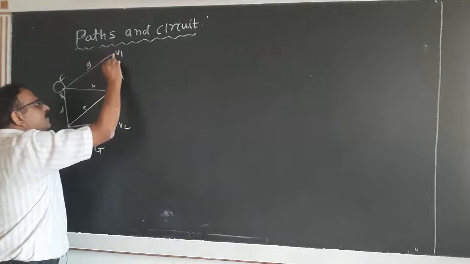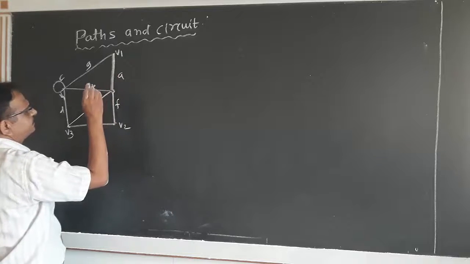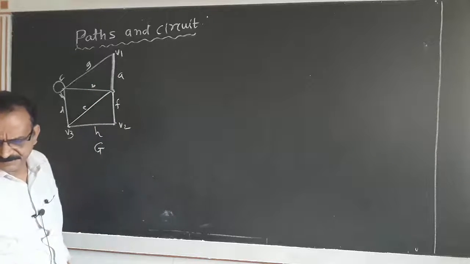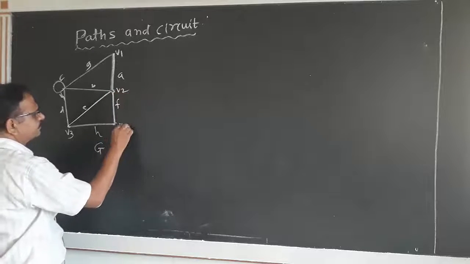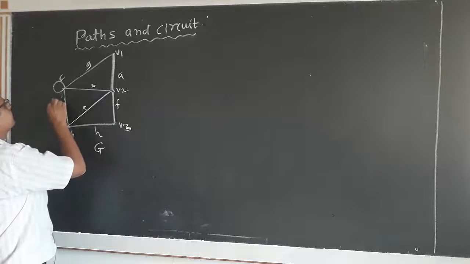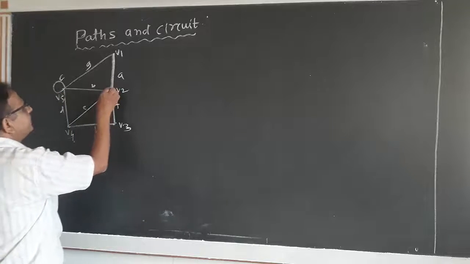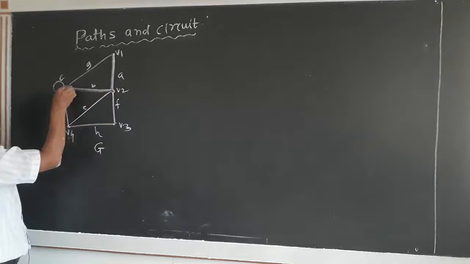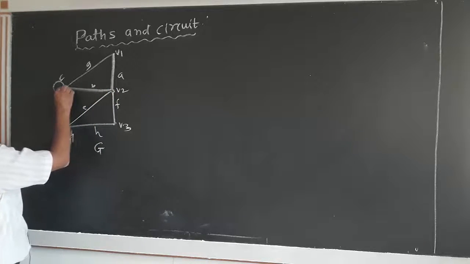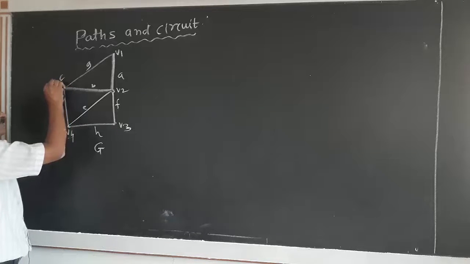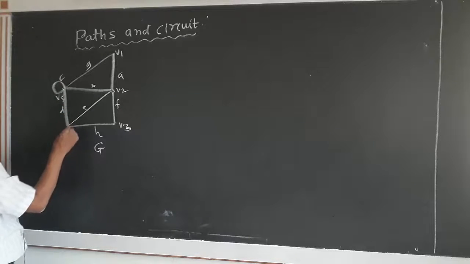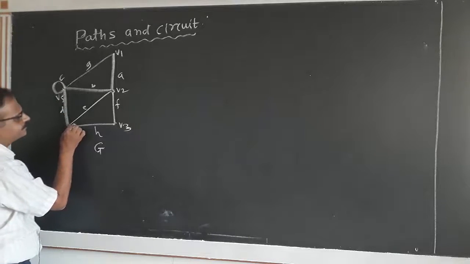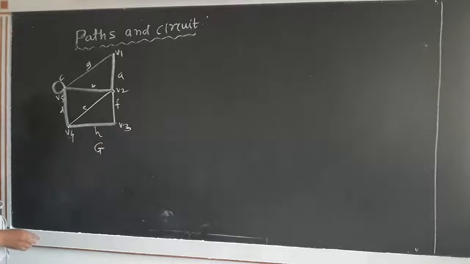From V1 to V2, then from V2 to V3 along the edge B, then V3 to again V3 along the edge C, then to V4 along edge D, and to V3 along edge H. Then this is nothing but a walk.